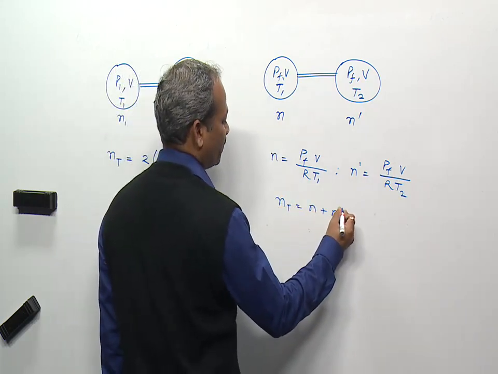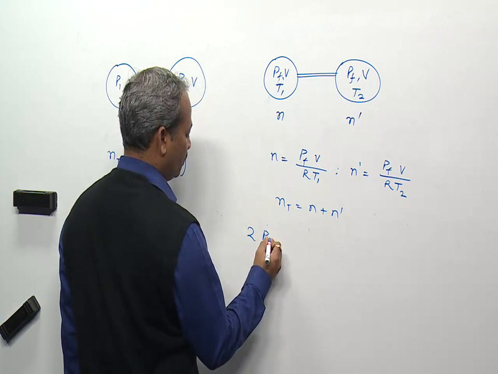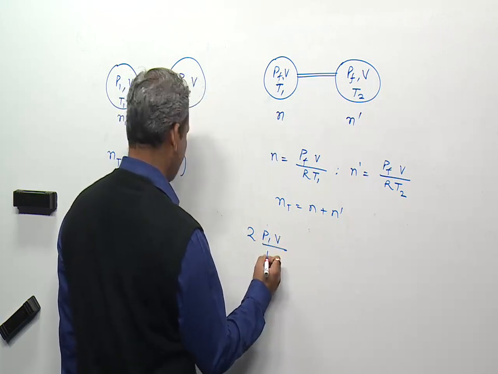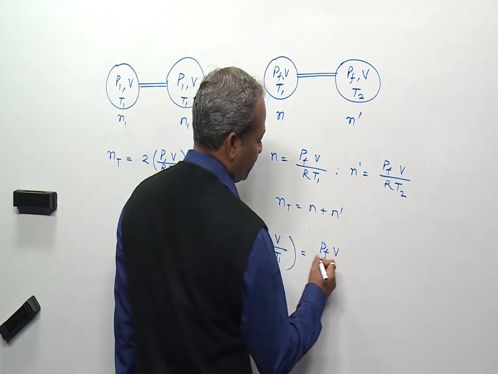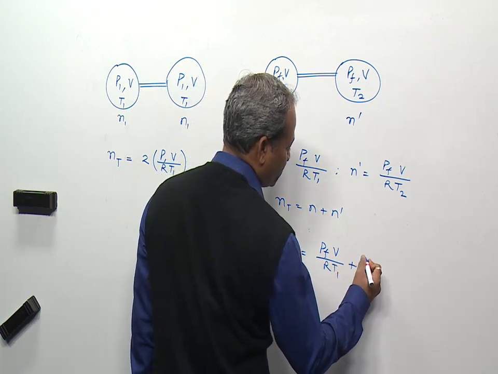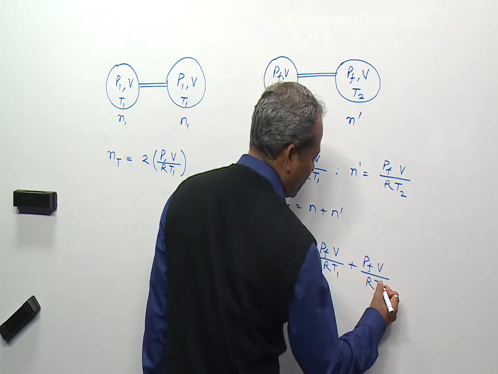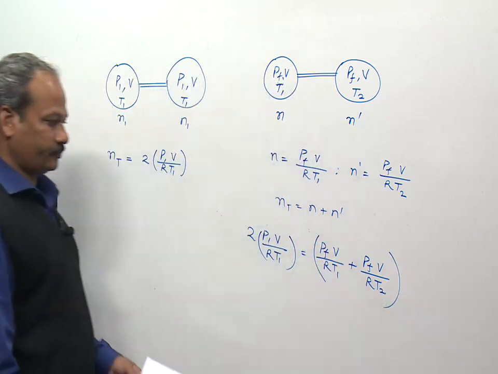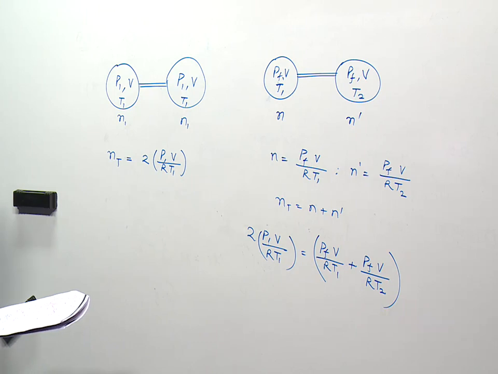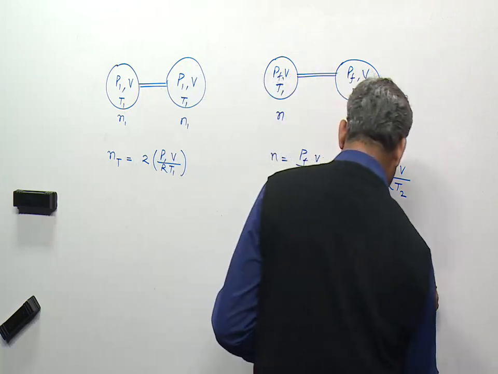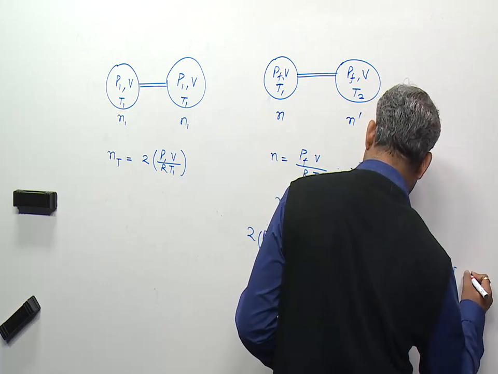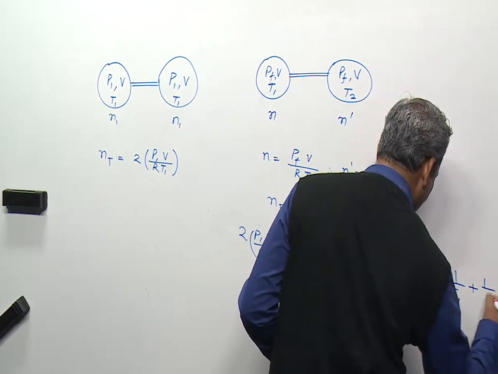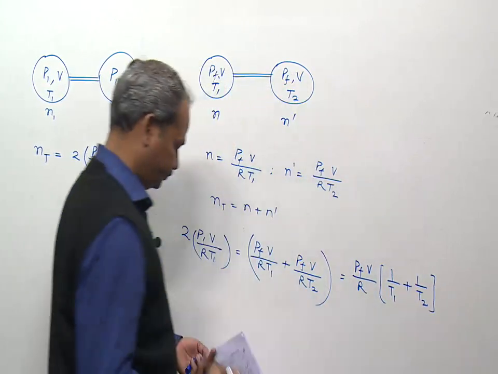And NT is equal to N plus N dash. So 2 P1 V by RT1 is equal to P final V by RT1 plus P final V by RT2. So this can be written as P final V by R into 1 by T1 plus 1 by T2.